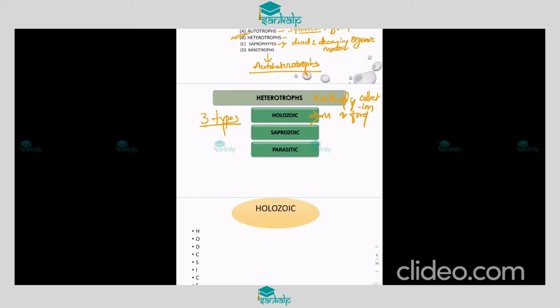All animal or plant or their part, or both animal and plant matter, will be consumed. So holozoic animals consume completely the whole part, a plant or animal or any small part of that.